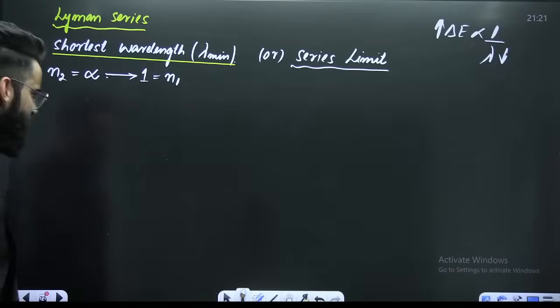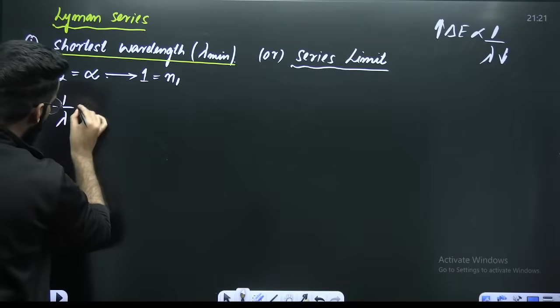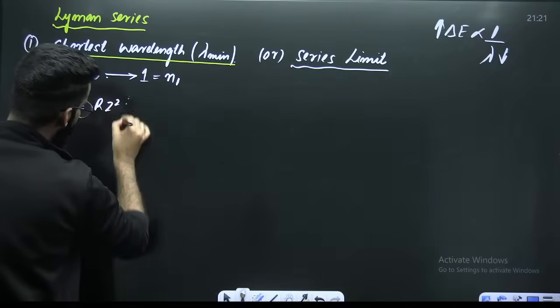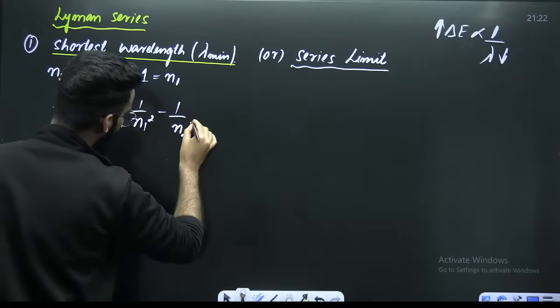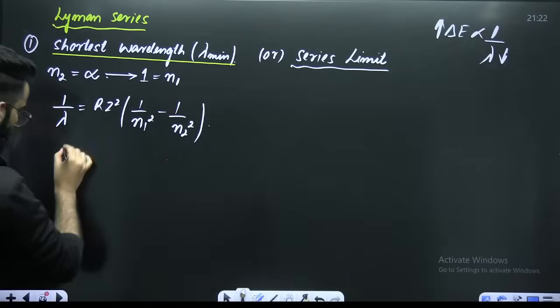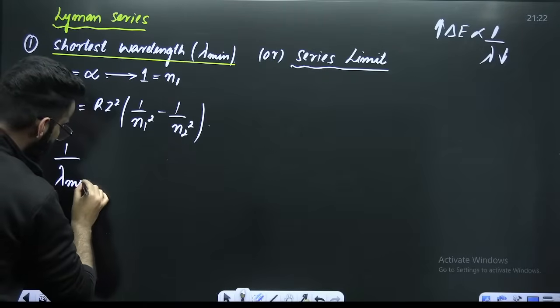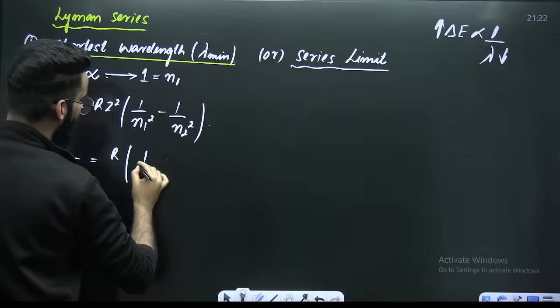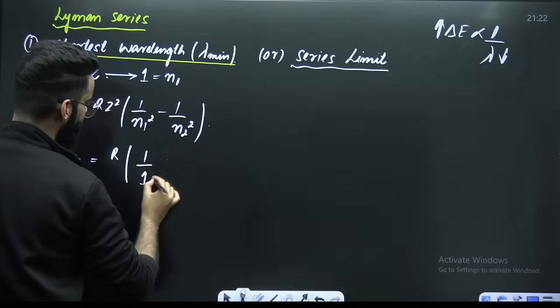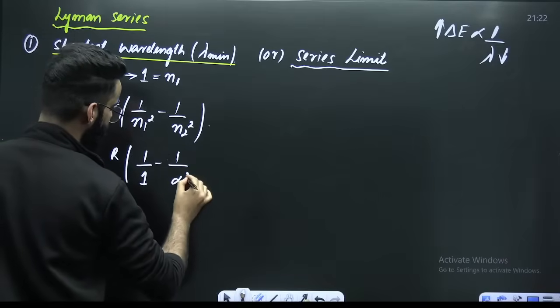Now you can use Rydberg's formula. 1 divided by lambda is equal to R Z square into 1 upon N1 square minus 1 upon N2 square. We are supposed to calculate the minimum wavelength. So R, Z for hydrogen is 1, 1 upon N1 square, 1 square is 1 only, minus 1 upon infinity.